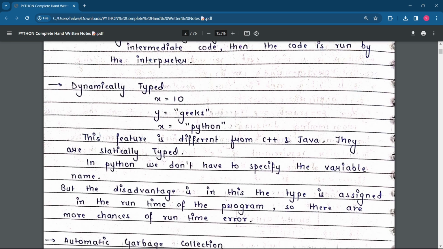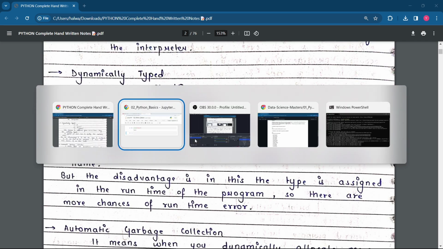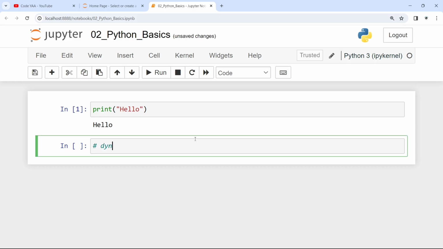So remember, the notes are prepared with the help of resources available on the internet, that is GeeksforGeeks, Tutorials Point, W3Schools. Okay. So see, dynamically typed. What is this? Dynamically typed.